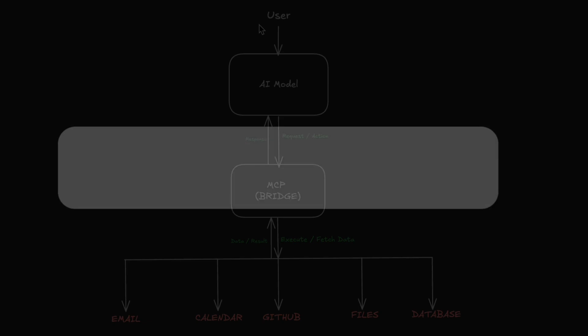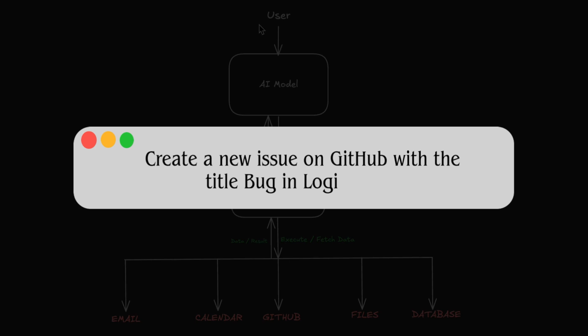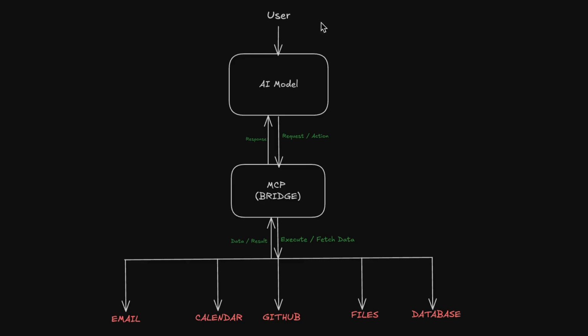Let's say you type, "Create a new issue on GitHub with the title Bug in Login Page." So the flow will be user, AI model. The AI model understands the intent. It sends the request to the MCP. MCP connects to GitHub. It creates the issue, sends back success info. The AI replies, "Issue created."